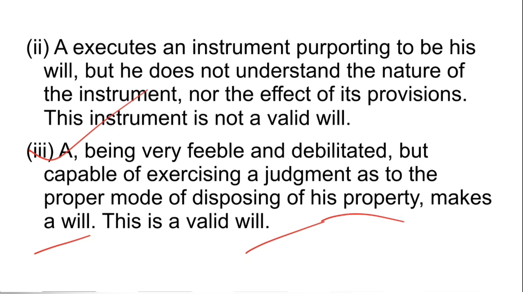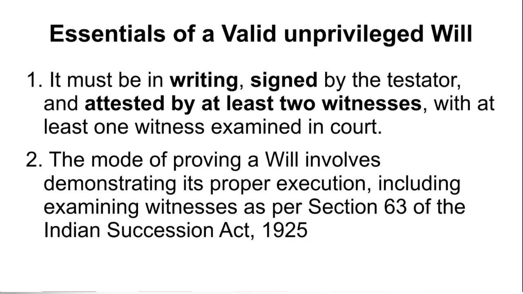So these are the illustrations by which you can understand how, in cases of a person who is not in a good state of mind, the will would be valid and when not. After reading the provisions properly, we can figure out what the essential conditions of an unprivileged will are. We discussed the provisions regarding privileged will, but generally it is the unprivileged will which we deal with. And what are the essential conditions?